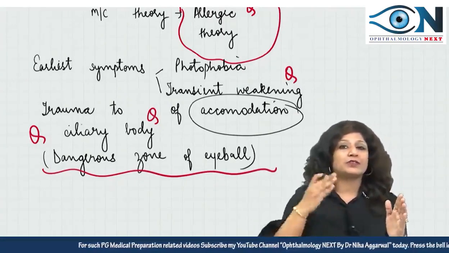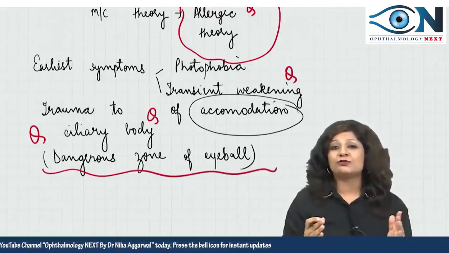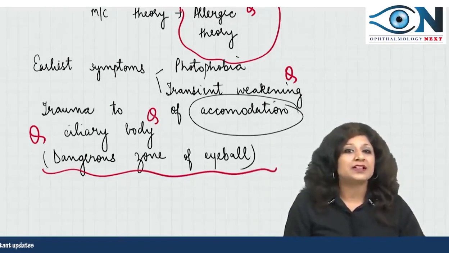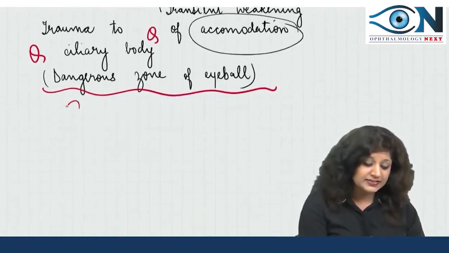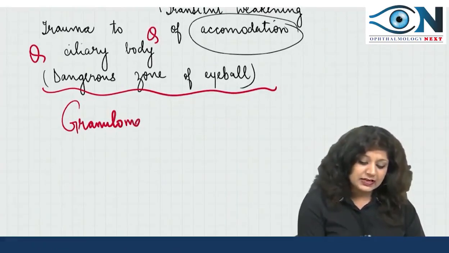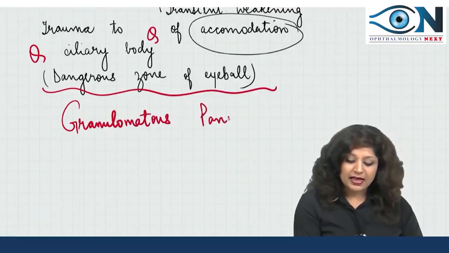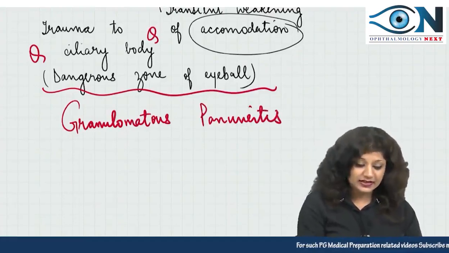From one eye it goes to the other eye, from the exciting eye to the sympathizing eye, in about 4 to 8 weeks, with the earliest symptoms of photophobia and transient weakening of accommodation. The type of uveitis that we get here is granulomatous. It is not only granulomatous, but also panuveitis. Granulomatous panuveitis we are getting.